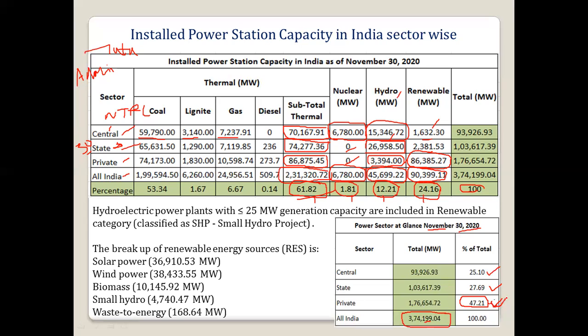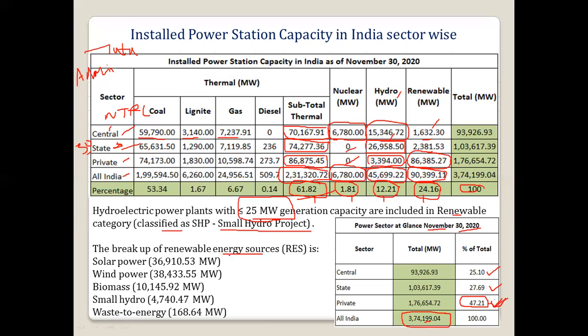So here also we can see 47.21%. Then hydroelectric power plants which are less than 25 megawatt come under the renewable category and are classified as small hydro projects. We can also call them micro electric power plants. So less than 25 megawatt we call small hydro project.